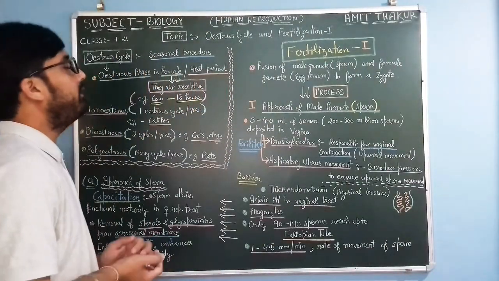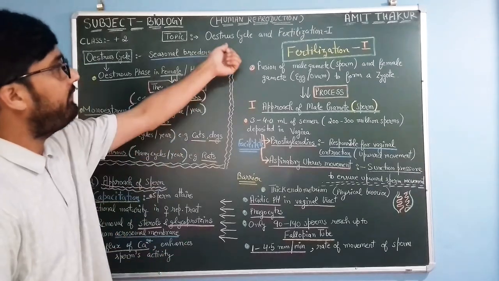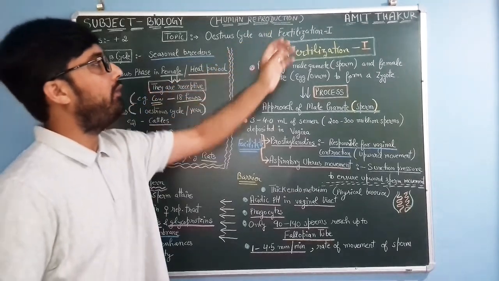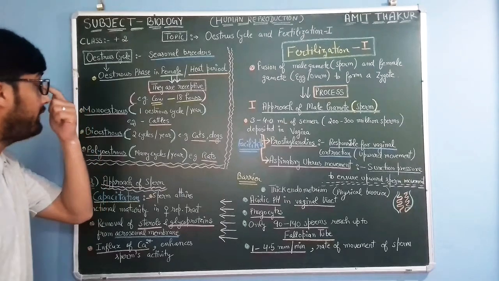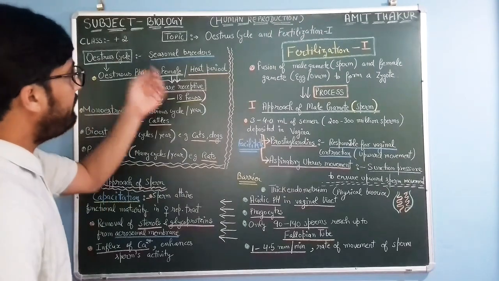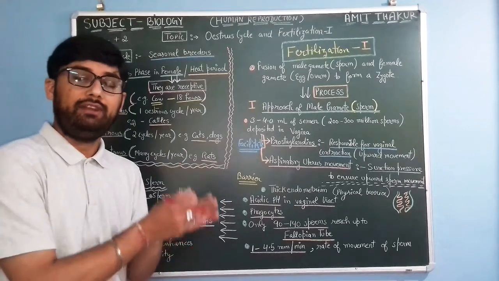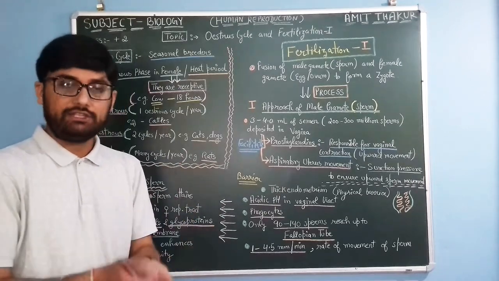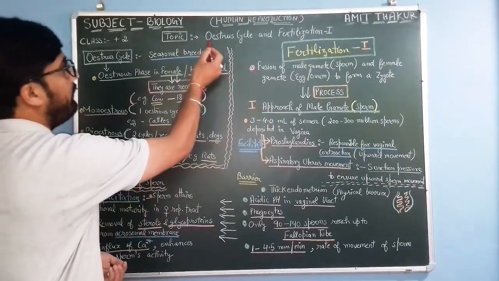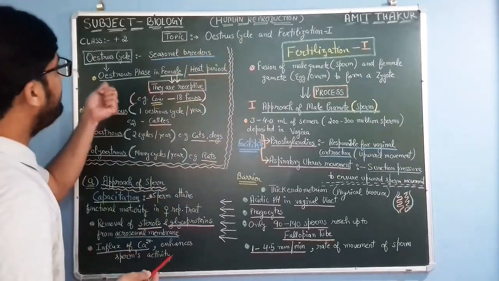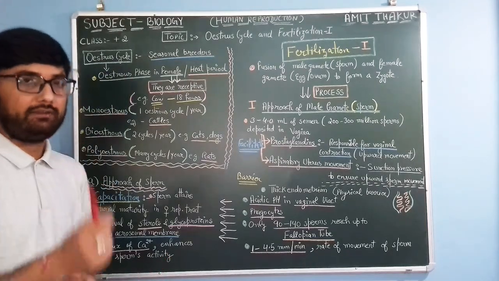Good morning, everyone. Today, our next topic in human reproduction is the oestrus cycle, and we will discuss fertilization. First part of fertilization. Okay. So, in the previous lecture, we have discussed the menstrual cycle, its different phases, and the hormonal action during the menstrual cycle. In case of the oestrus cycle, this cycle occurs in seasonal breeders.